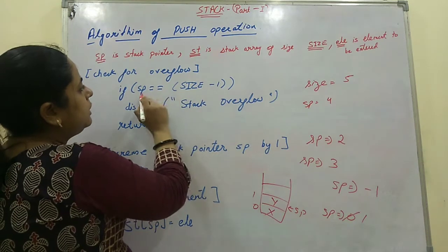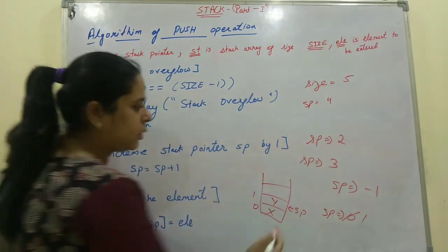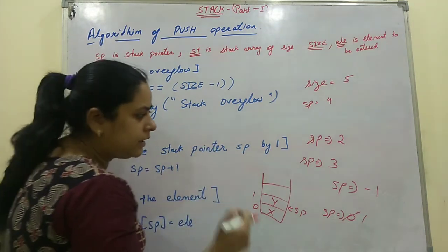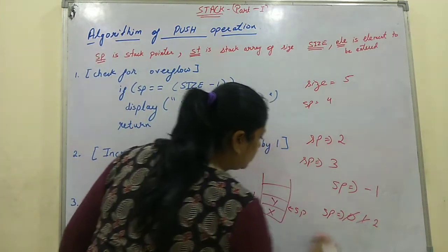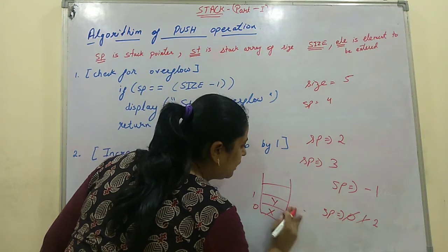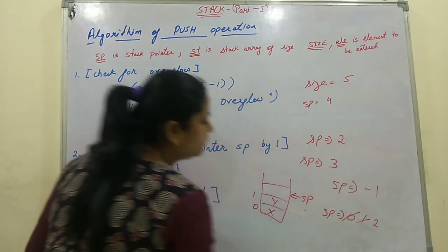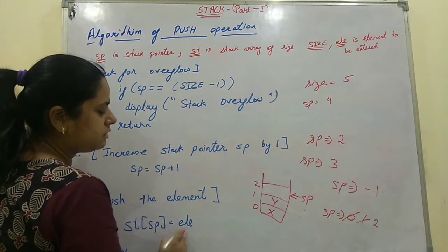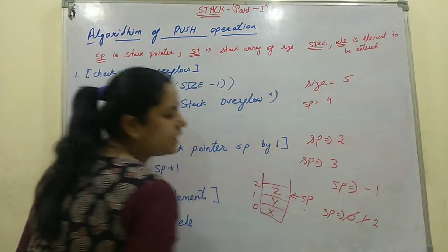Again it will check if SP is equal to size - 1. No, SP is 1. It will increase the pointer by 1. It will become 2. That means SP will come to position 2. ST of SP is equal to element, suppose Z.